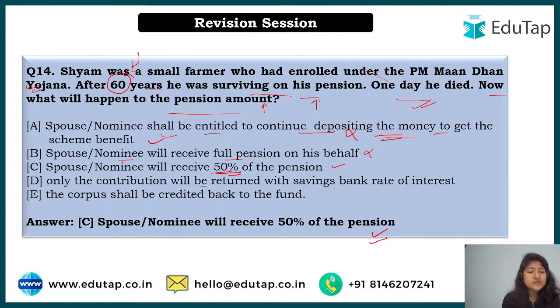Next is that only the contribution will be returned with the savings bank rate. That was what we were studying about the exit option, right? If you exit before 10 years under the scheme, from the time you have enrolled, then you will only get the savings bank rate of interest. And the last one is that the corpus shall be credited back to the fund. That applies only when the farmer, which is Sham in this case, has died, and the nominee or the spouse have also died. Only in those cases will the pension be credited back to the pension fund, and not in the rest of the cases. So I hope this is clear to you all. Now we'll move to question number 15.